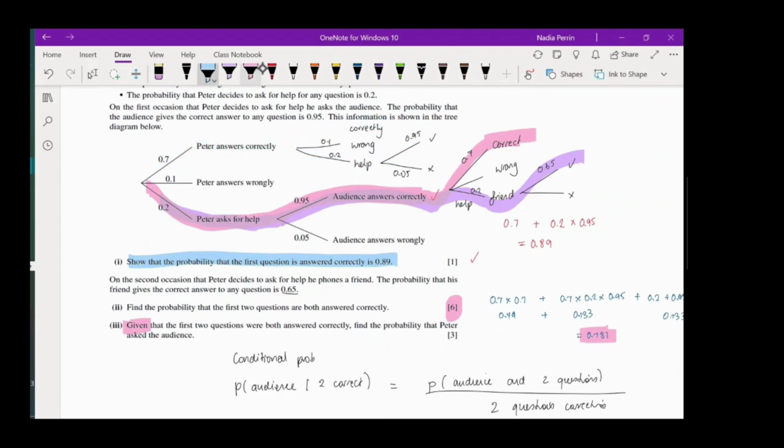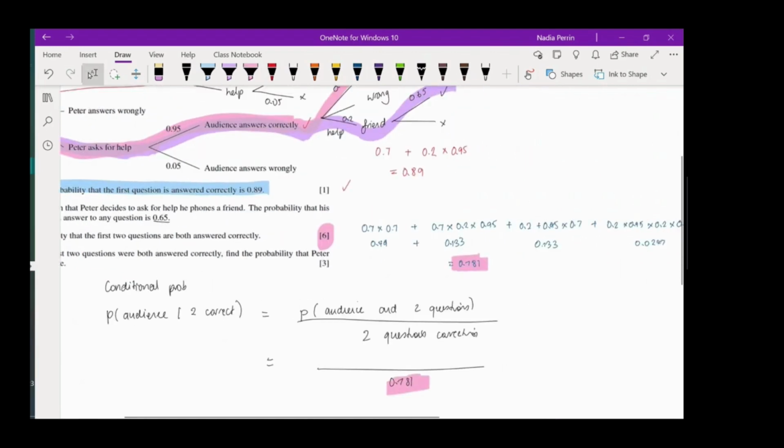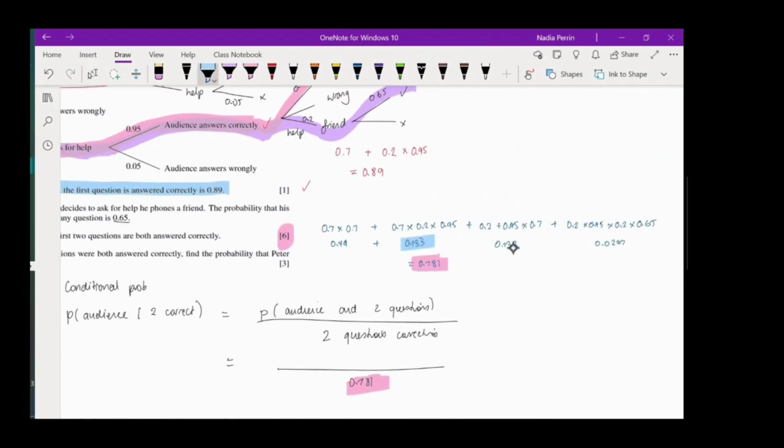I'm going to unhighlight it in order to illustrate it. So it's this option here. That's the only one which involves him not asking the audience, but still getting them correct. So we have to add all the other ones up that we used. We're going to be using this one, and this one, and we're just not going to be including the 0.49. So it's going to be 0.133 plus 0.133 plus 0.0247. And that gives us 0.2907, which we would divide by 0.781, and we would get 0.372, which is our final answer.